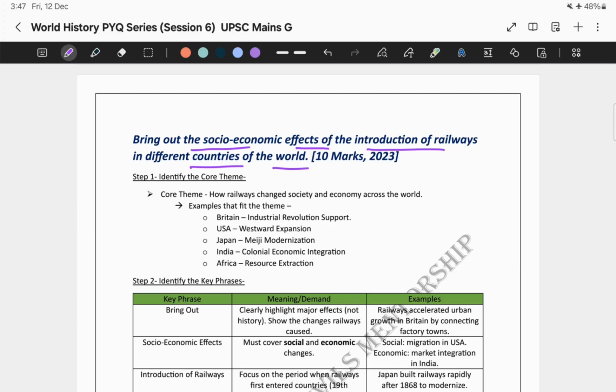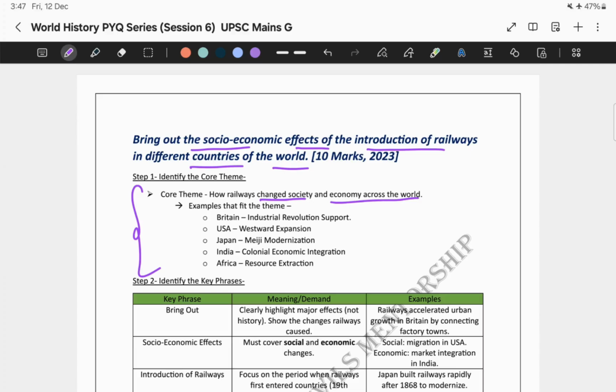The first step in deconstruction or decoding of the question is that we need to identify the core theme. So what is the core theme over here? The core theme here is simple: how railways changed society and economy across the world. This question isn't about the history of railways or how they work. It's about the transformation, exactly what change happened when railways arrived.